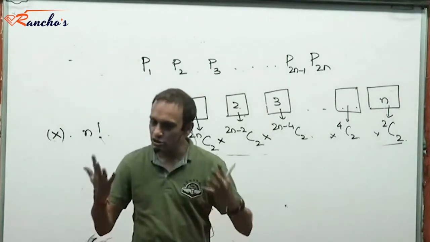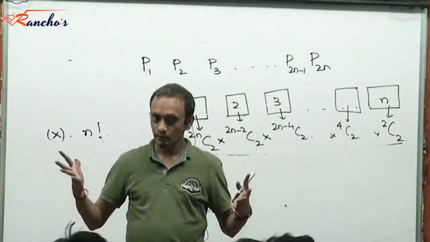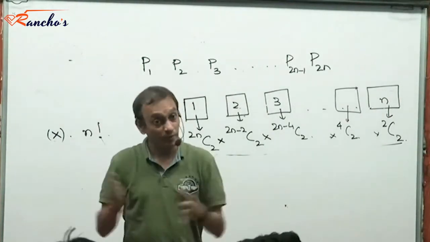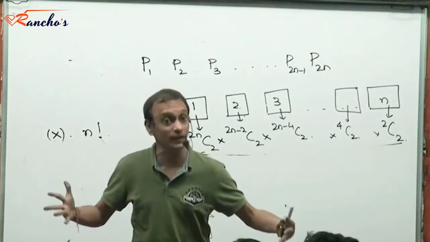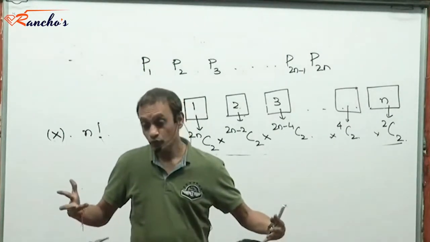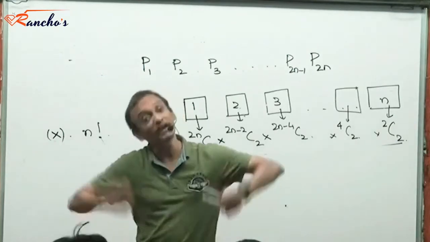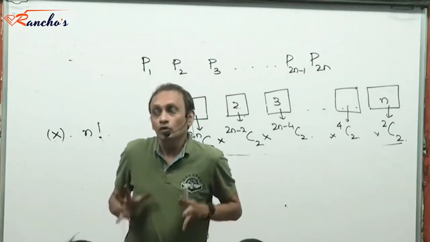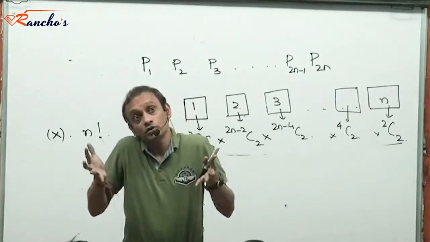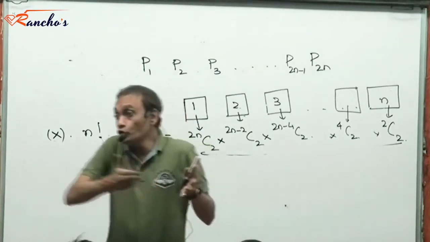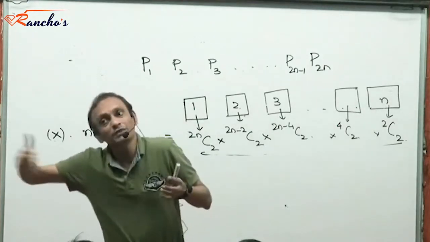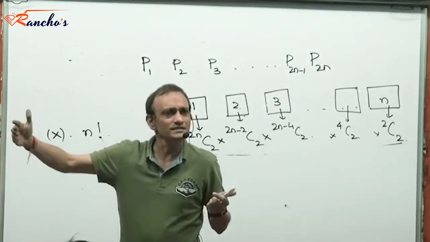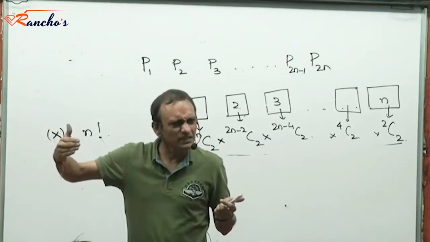See, if you have made a selection of n things in which you have built an order, but you want to suppress that order, then you divide by n factorial. If you have just made a selection without order and now you want to build order in it, then you multiply by n factorial. Isn't it? Clear?